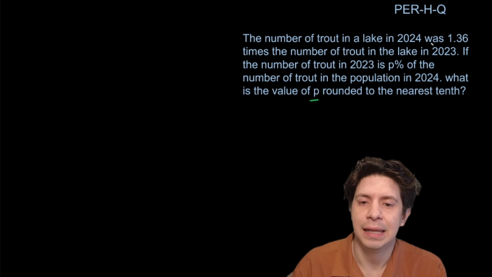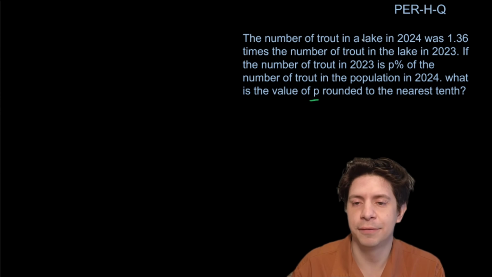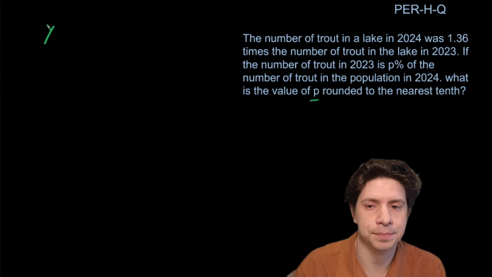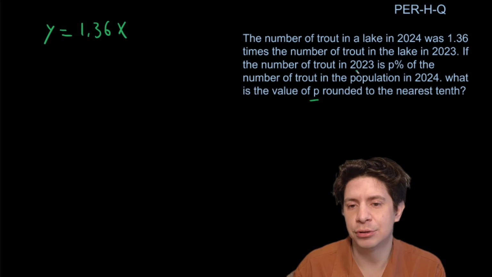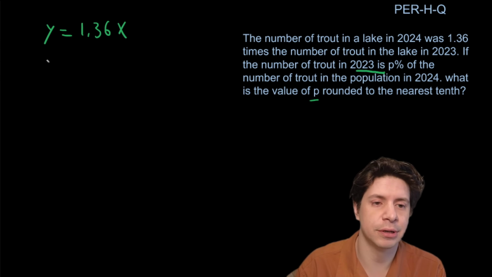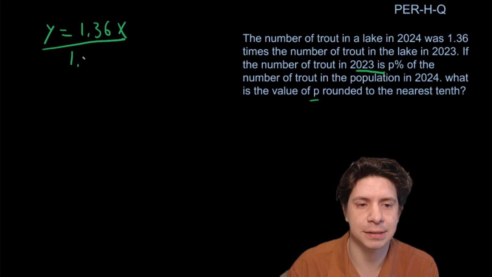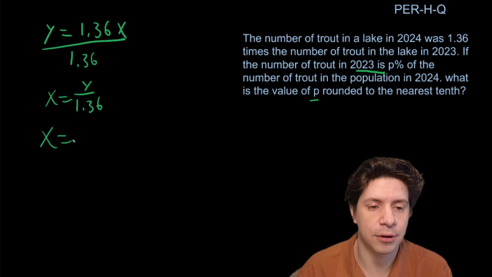So let's say trout in 2024, let's call that y, equals 1.36x. And now we want to find 2023 in terms of that. So we're going to divide by 1.36. So x equals y over 1.36.